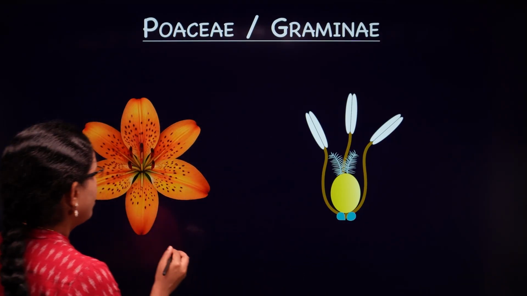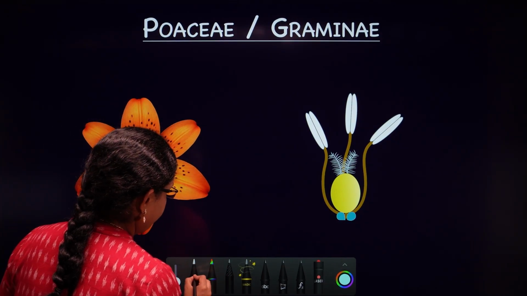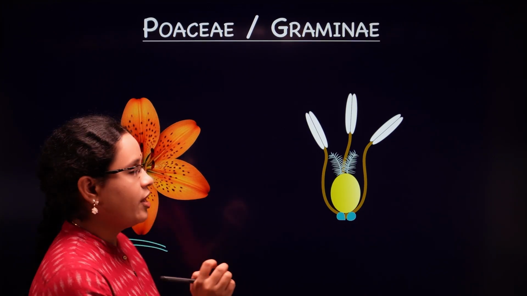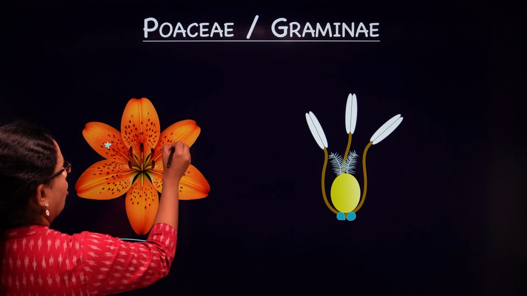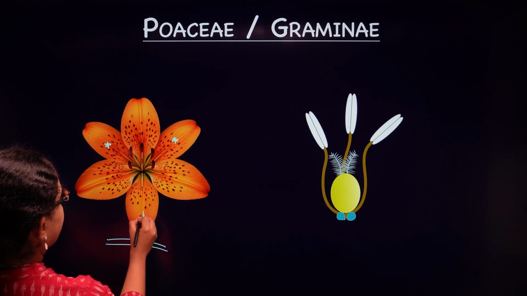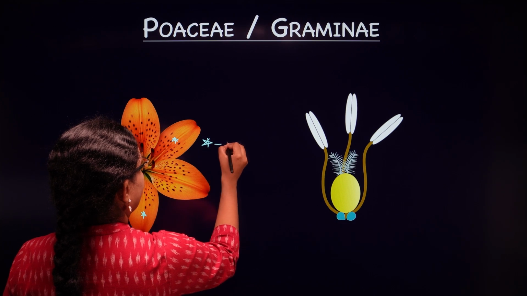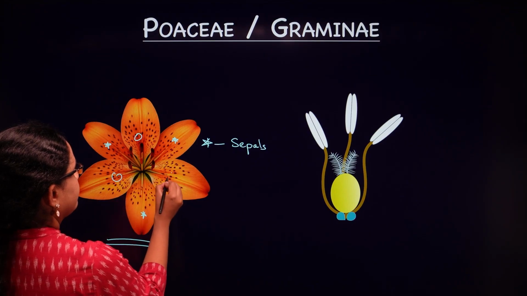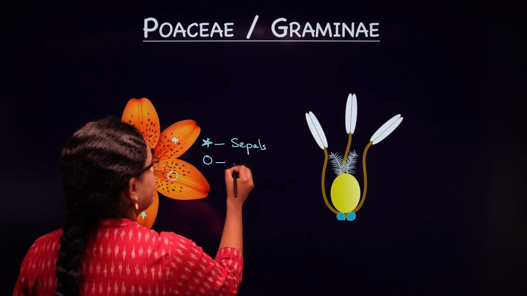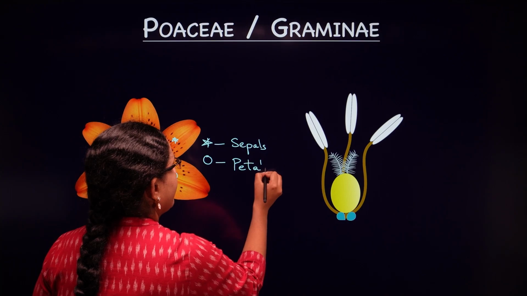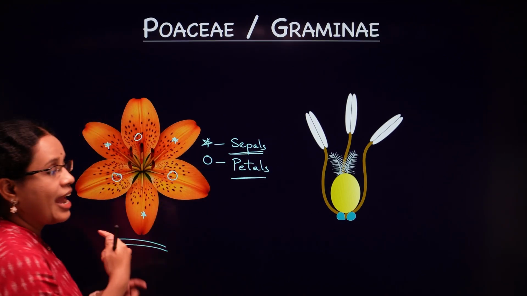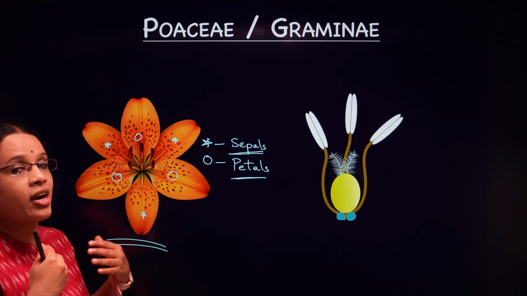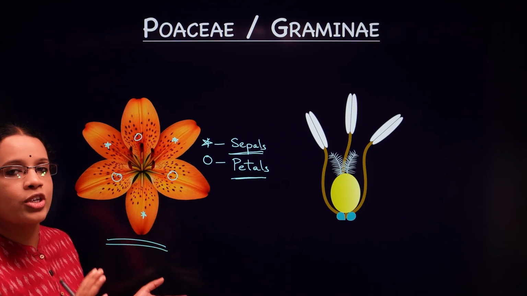the monocots. Now here you're seeing a flower which definitely has sepals and petals both, right? So on the outer side, you're finding the sepals. So you're going to find sepals on the outer side, and these inner structures are called petals. Definitely there are sepals and petals, but can you differentiate them? No, isn't it? There's definitely no difference. No, you cannot even identify which one is a sepal and which one is a petal.